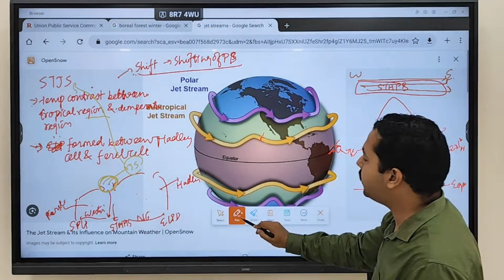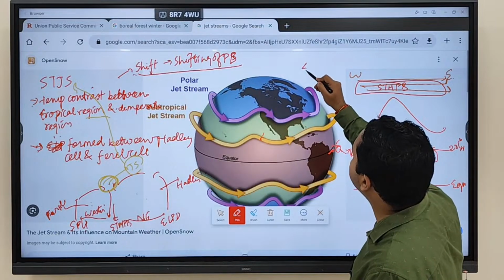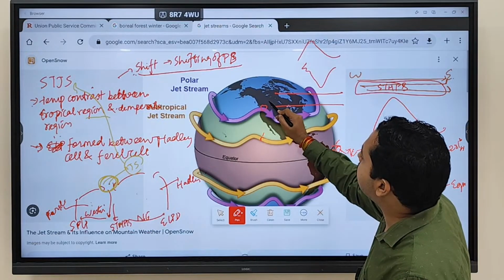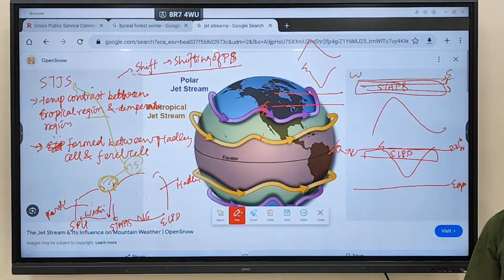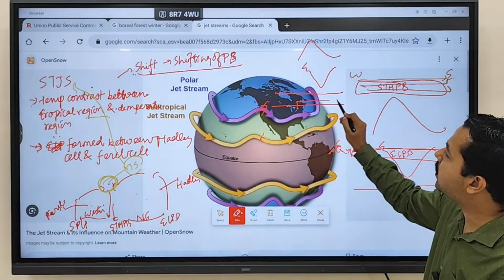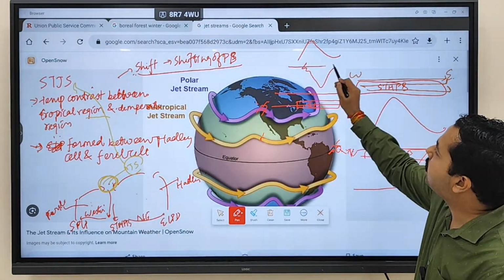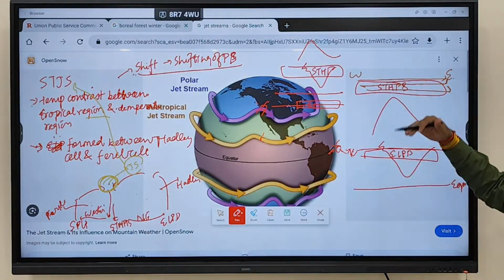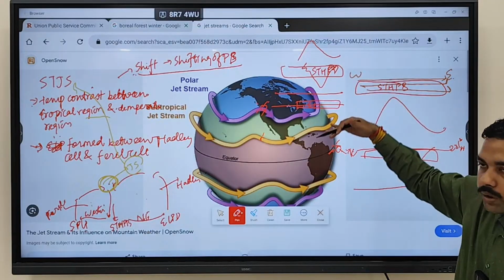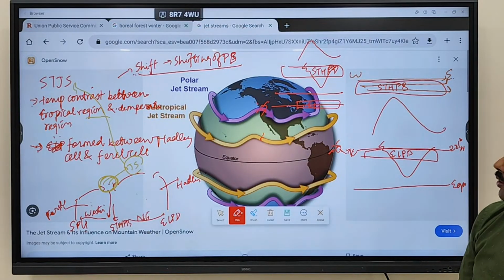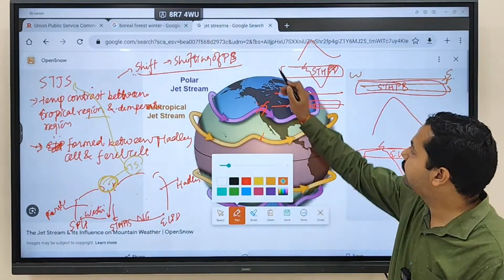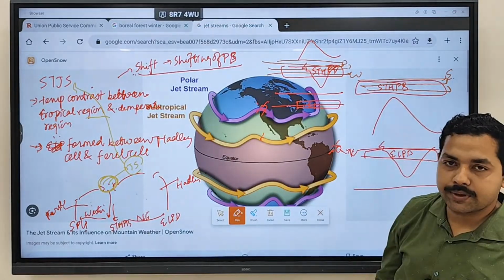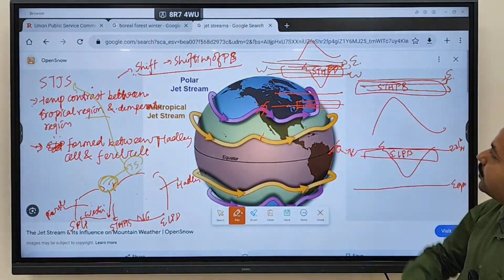Now assume a different condition. This is the winter condition. Now the sun position is over here, at the Tropic of Capricorn. The equatorial low pressure belt will now shift over here, and the subtropical high pressure belt will shift over here. So the subtropical high pressure belt, which was beyond India, will now shift downward towards India. Now where will the jet stream blow? Like this, from west to east.